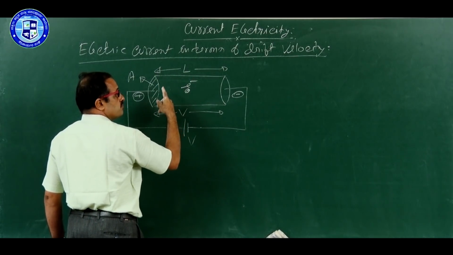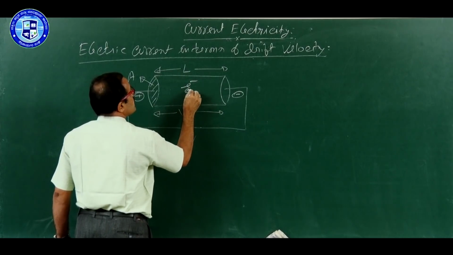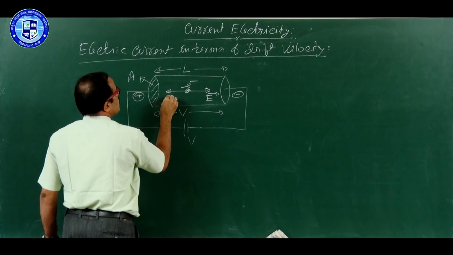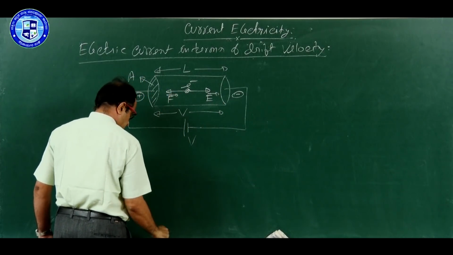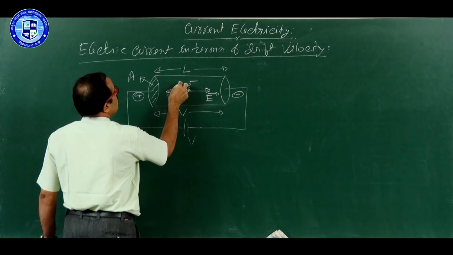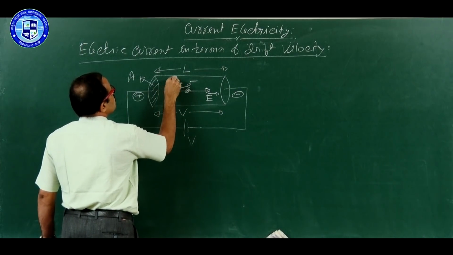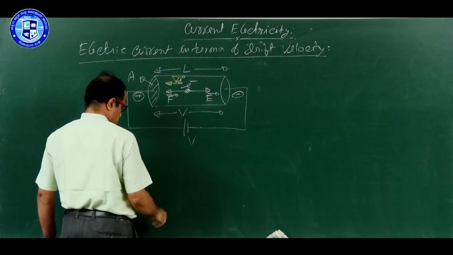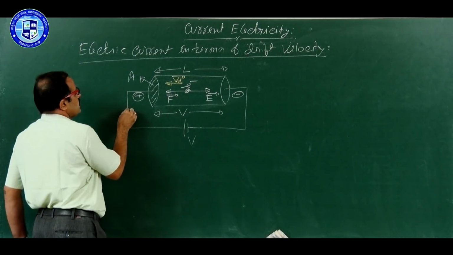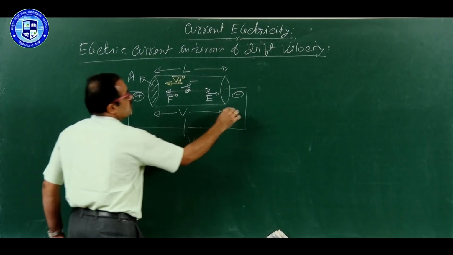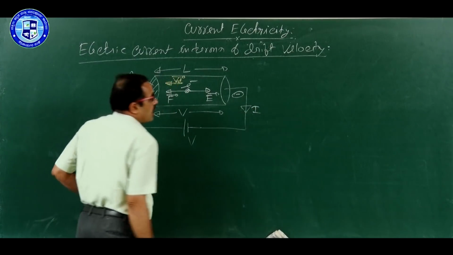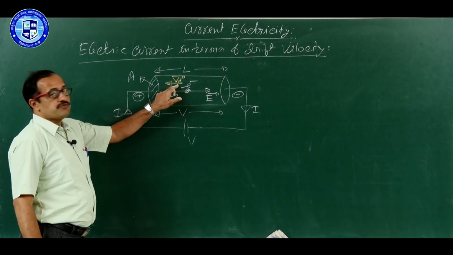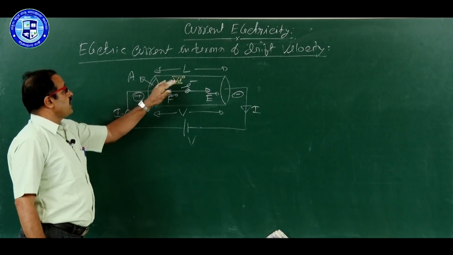Of course, we have billions of free electrons, out of that I am taking one. This is the direction of electric field, this is the direction of force, and this is the direction of drift velocity also. And here current is I in the circuit. I want to derive the formula for current in terms of drift speed.